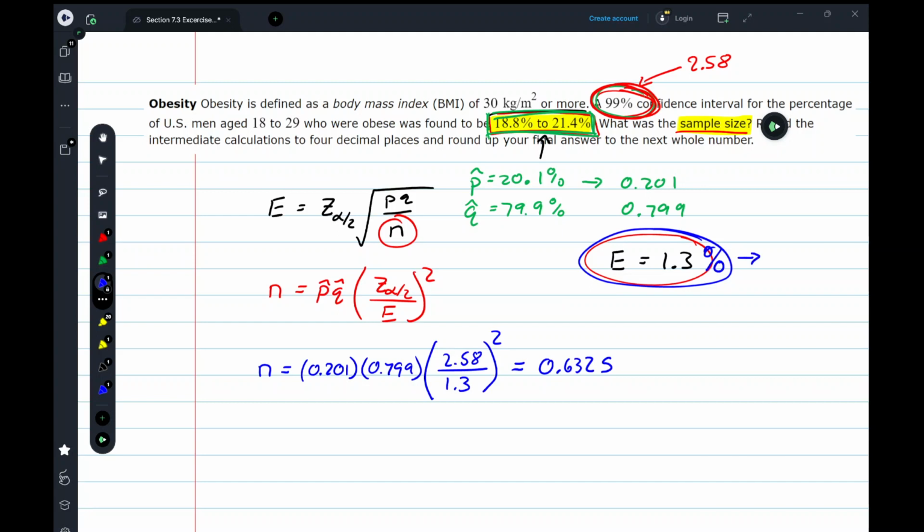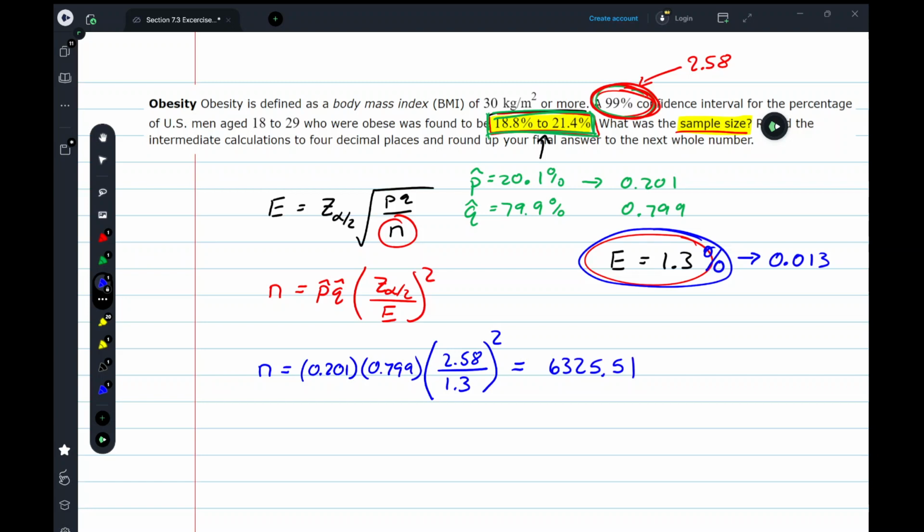My margin of error of 1.3% in decimal is 0.013. If I adjust my calculation to 0.013, it gives me quite a different value. Same numbers, but everything shifted. It gives me a value of 6325.51.